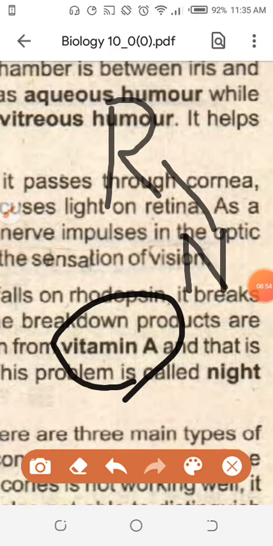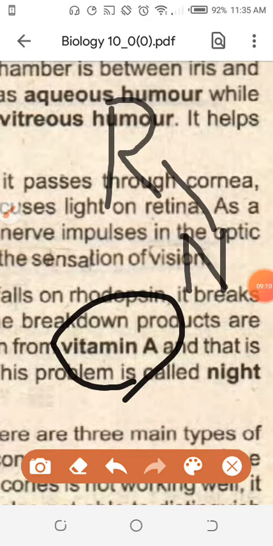You are unable to see until the rhodopsin creates the nerve impulse, which will go to the optic nerve, which will not go to the optic nerve.